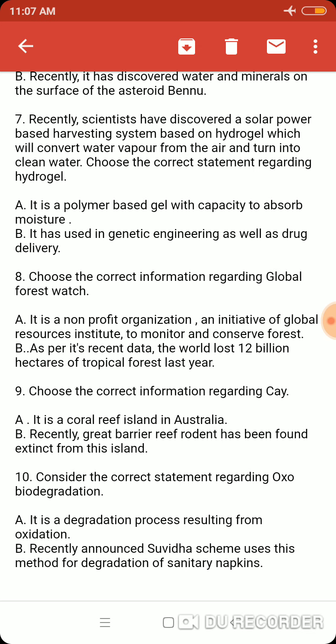Question number 10. Consider the correct statement regarding oxo-biodegradation. Option A, it is a degradation process resulting from oxidation. Correct. Oxidation, you try to find out what is oxidation. It is a change of electron in valence bond. Option B, recently announced Suvidha scheme uses this method for degradation of sanitary napkins. Correct.